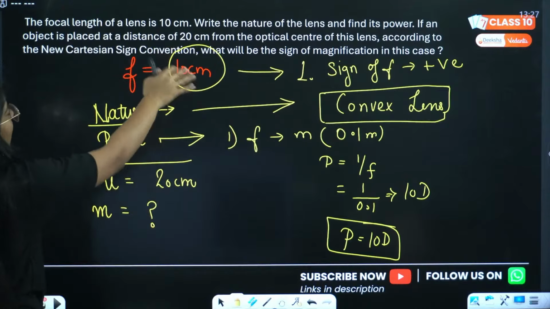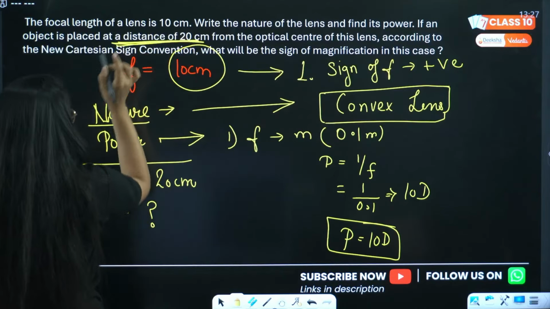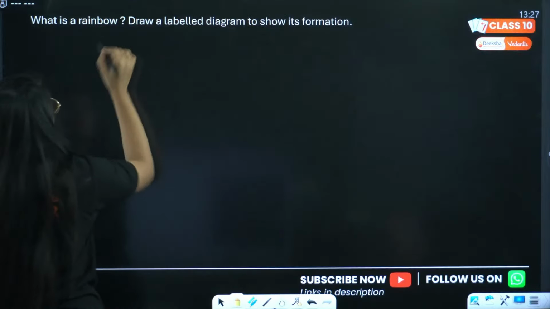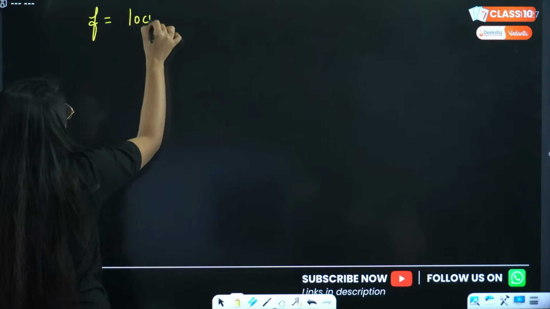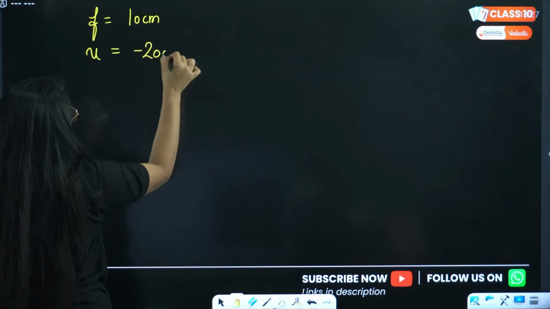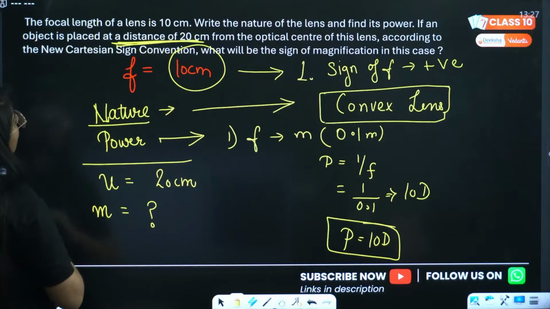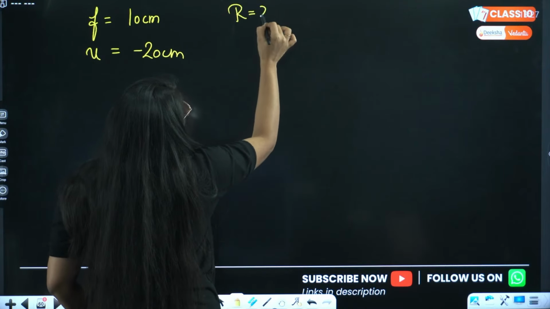See, focal length is 10 centimeter. Now the object is placed at a distance of 20 centimeter. Look at this very carefully. Focal length is 10 centimeter, right? And the object is placed at minus 20 centimeter, right? Done. Now radius of curvature will be 20 centimeter.